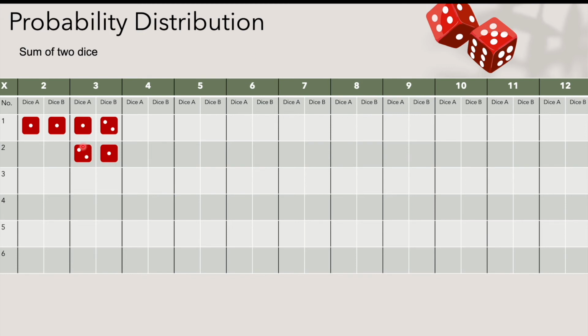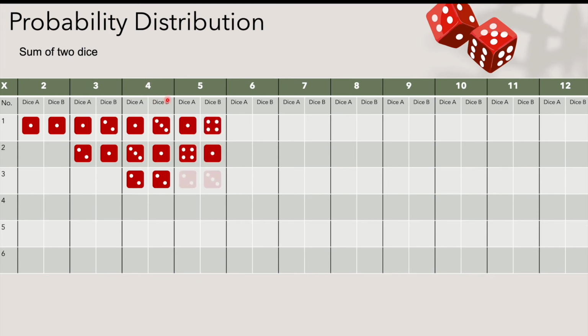So there are two possible combinations for 3 as an outcome, and for 4 we can have 3 different combinations like this one: dice A shows 1, dice B shows 3, or dice A shows 3 and dice B shows 1, or dice A shows 2 and dice B also shows 2. So these are the 3 possible combinations which will give us 4 as an outcome of rolling 2 dice.